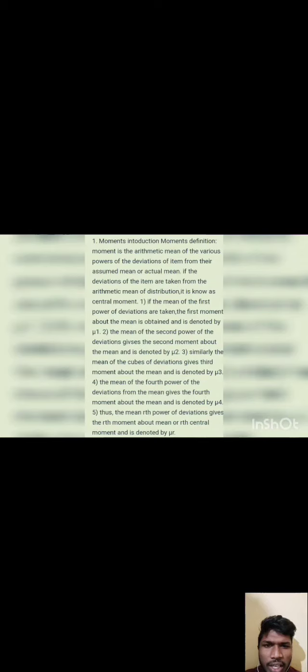Second, the mean of the second power of the deviation gives the second moment about the mean and is denoted by mu2. Similarly, the mean of the cube of deviation gives the third moment about the mean and is denoted by mu3. The mean of the fourth power of the deviation from the mean gives the fourth moment about the mean and is denoted by mu4. Thus the mean of the rth power of the deviation gives the rth moment about the mean, or rth central moment, and is denoted by mu r.